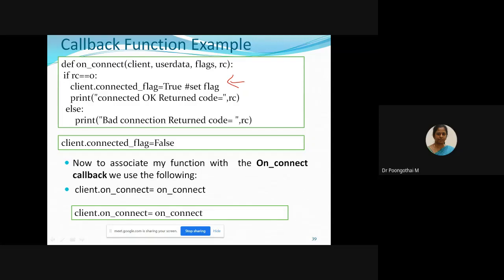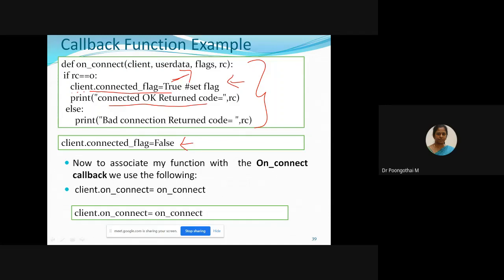To perform the on_connect callback, first you create this function. It's a very simple function. What I am doing is printing out a message here, connected, return code. I'm setting a client connected flag to true. At the beginning of the script, I have set this flag false.